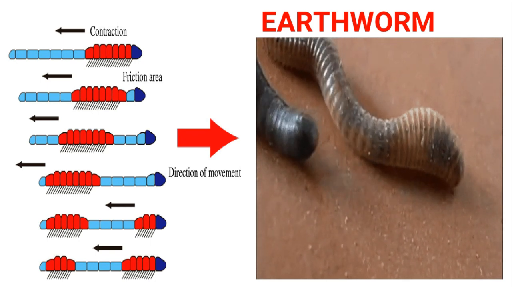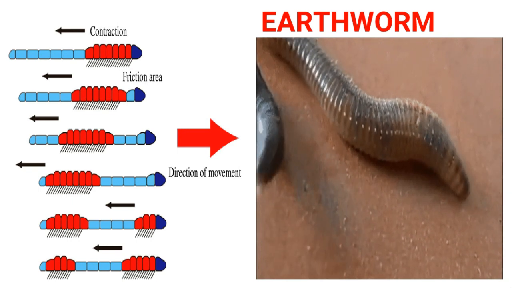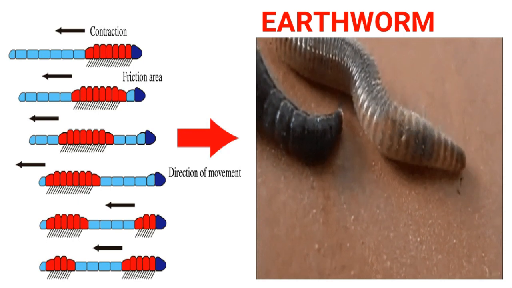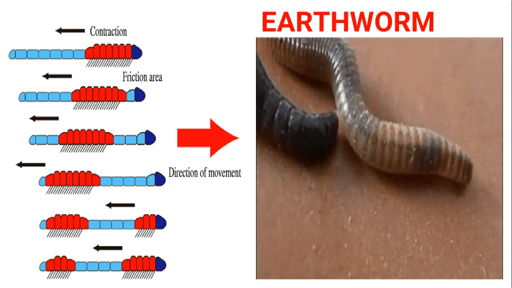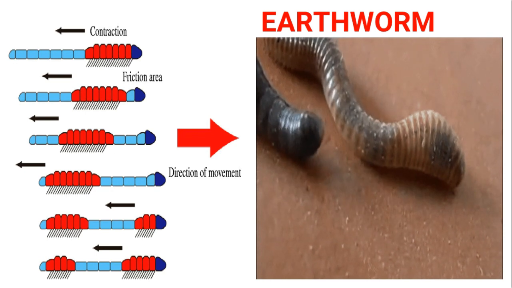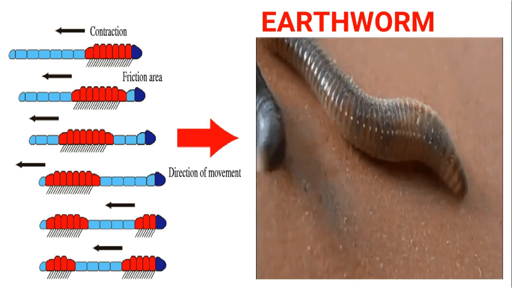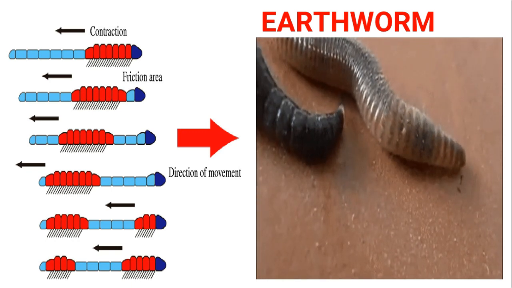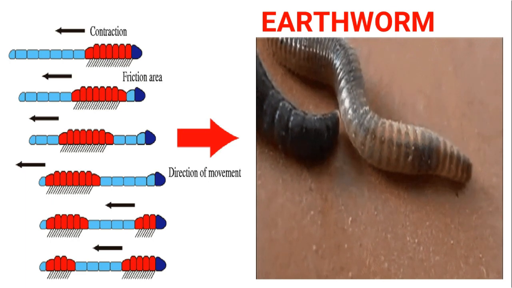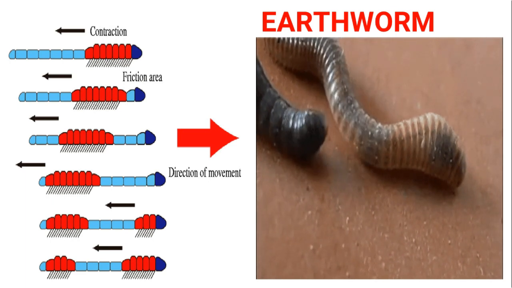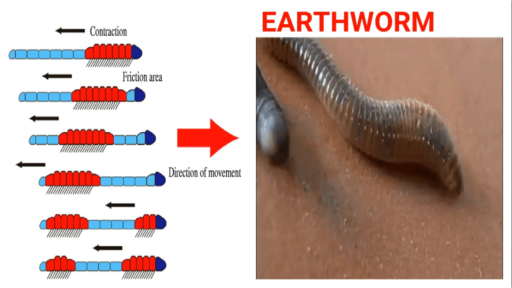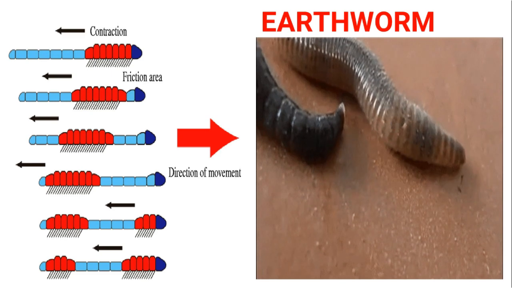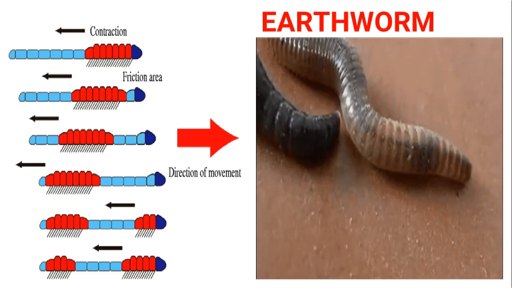The body of the earthworm is made of many rings. While you are seeing the picture, you can see so many ring-like structures joined end to end. It has muscles which help to extend and shorten the body. It can elongate its body or shorten the body. Under its body, it has a large number of bristles called setae, which are connected with the muscle. These bristles help to get grip on the ground.